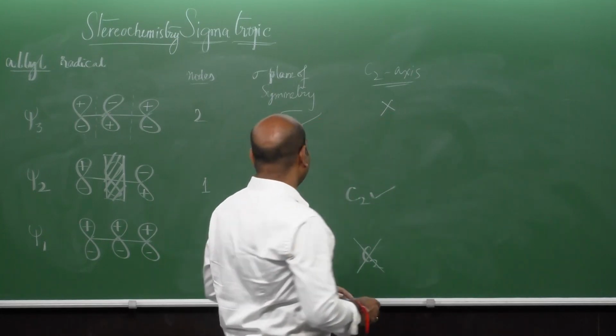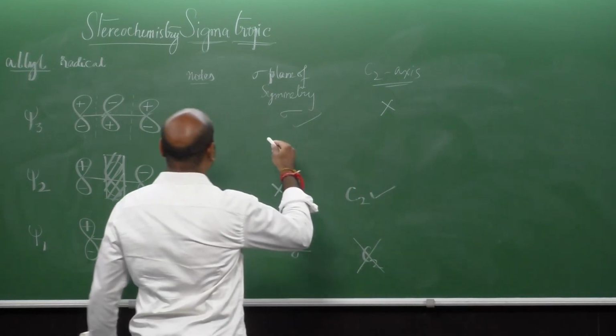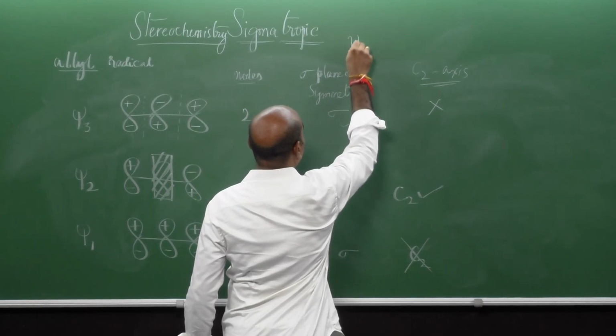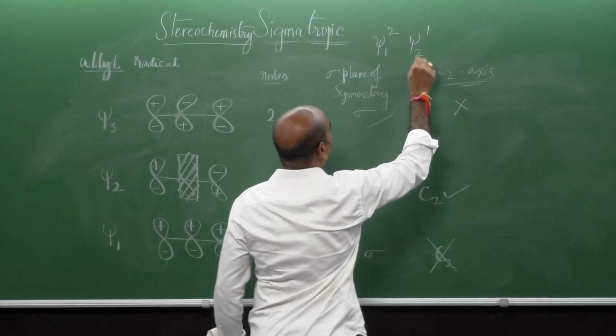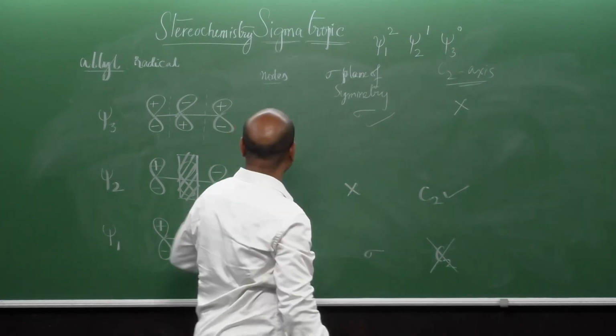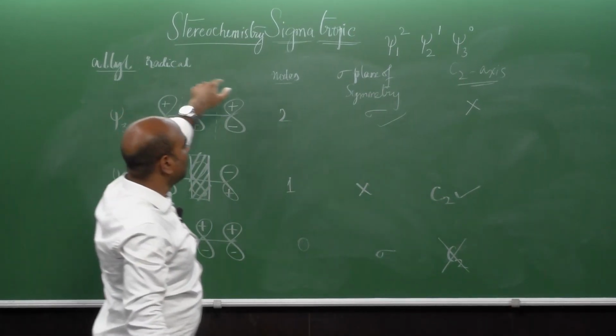For example, if psi 1, psi 2, psi 3 are there, their electronic configuration is like this: psi 1 will have 2 electrons, psi 2 will have 1 electron and psi 3 will have 0 electrons, right, because this is a radical, so 3 electrons will be there.